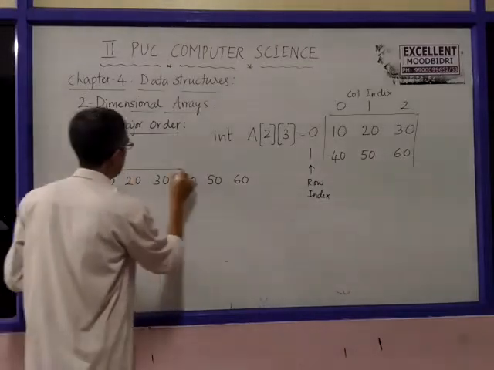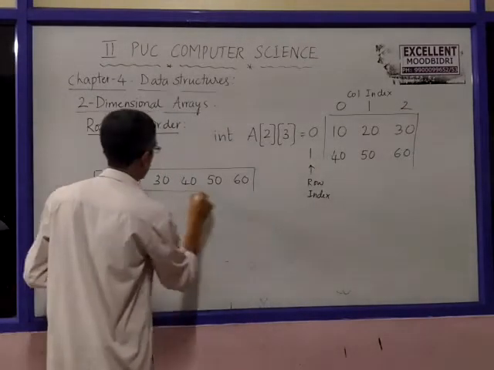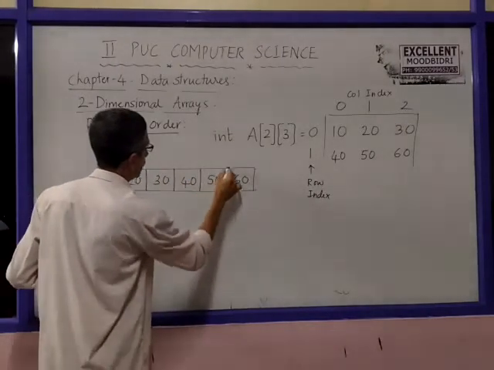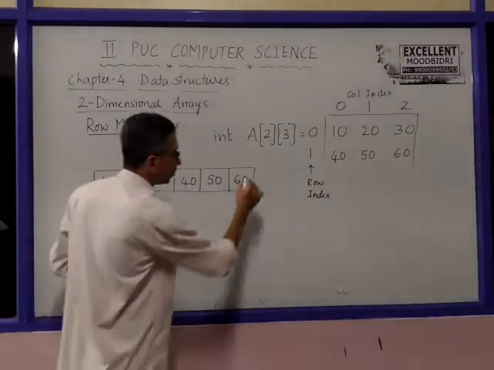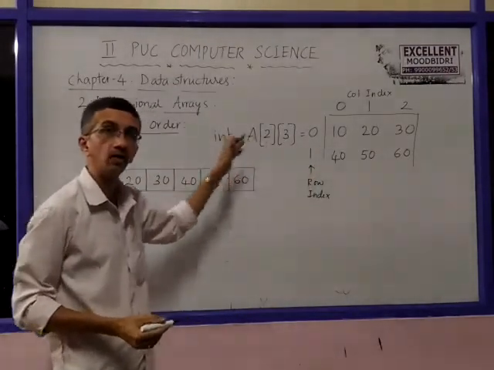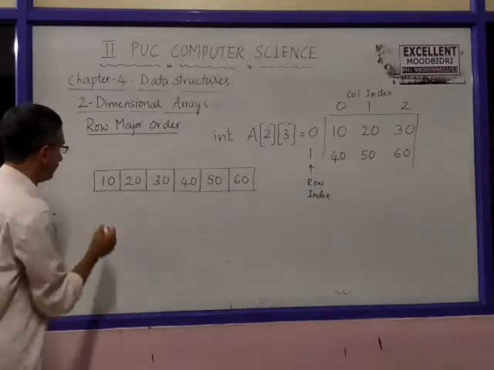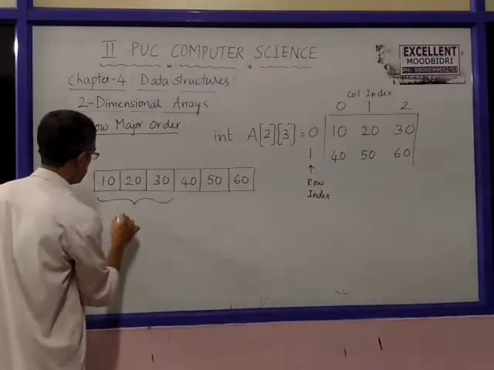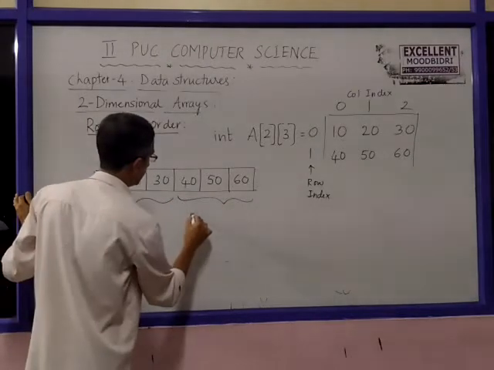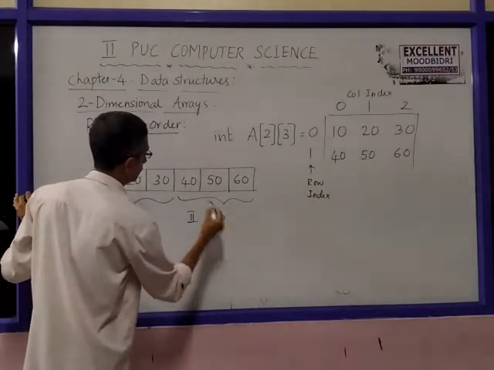So continuously in the memory, first row items first, second row items next, like this. If there is a third row, its items come next, row-wise. So this is first row and this is second row.